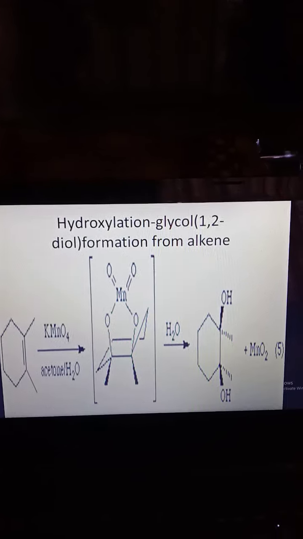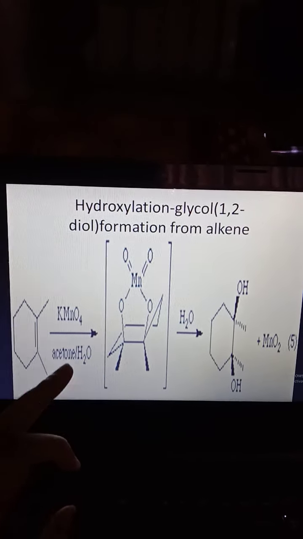Hydroxylation means formation of glycol. Glycol means OL, and OL means OH groups. In the presence of KMnO4, an oxidizing agent, in acetone and water, an unsaturation can be converted into saturation. Here KMnO4 is bound in this form, MnO4 minus, H2O. This group can be removed and the OH is bound.